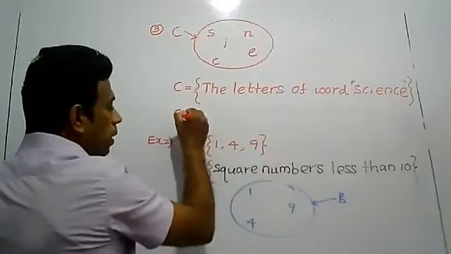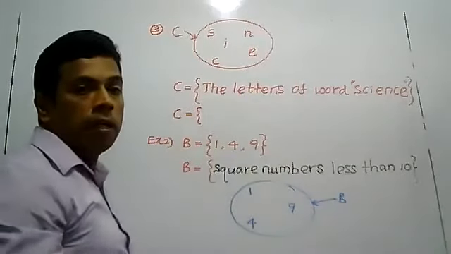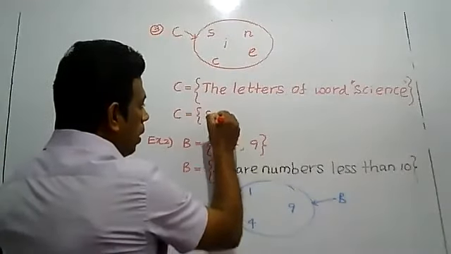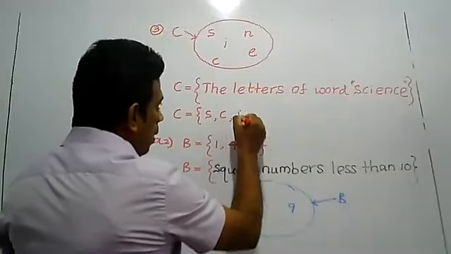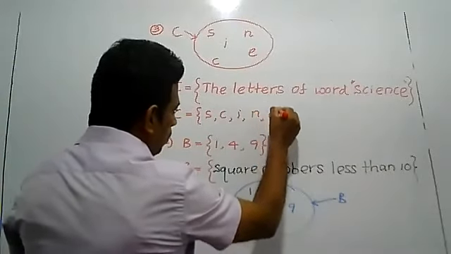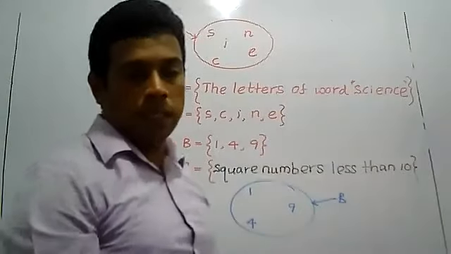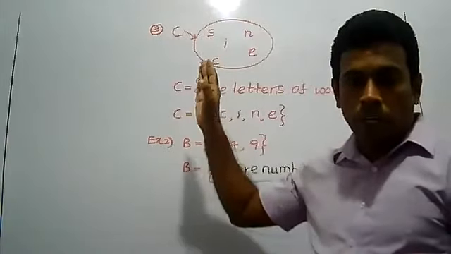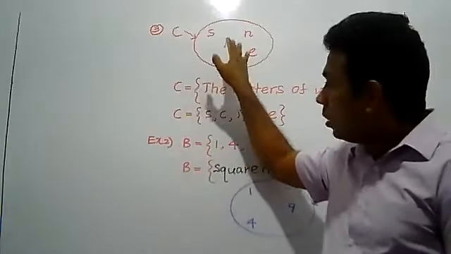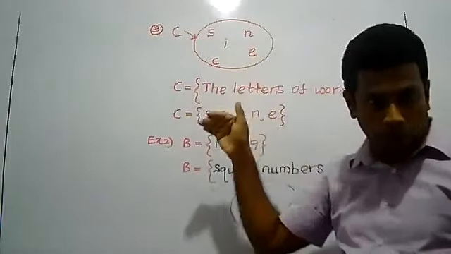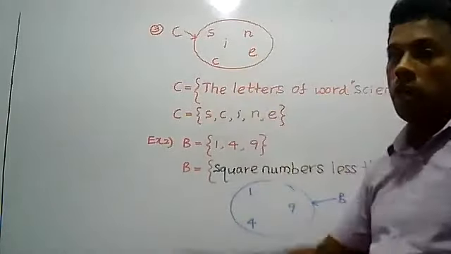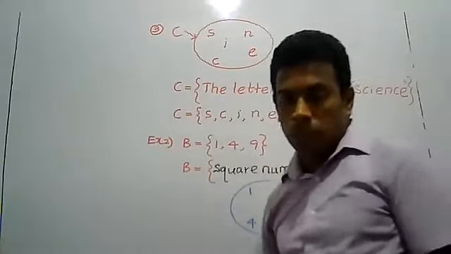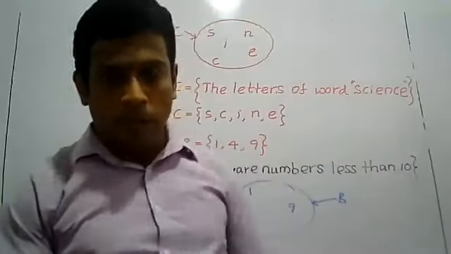When you represent this set C by the listing method, we write within double brackets the elements that belong to it: S, C, I, N, E, the letters of the word science. Now I have explained how you can identify the elements belonging to the set. Then we write those elements in word form, and then we represent the elements within double brackets.